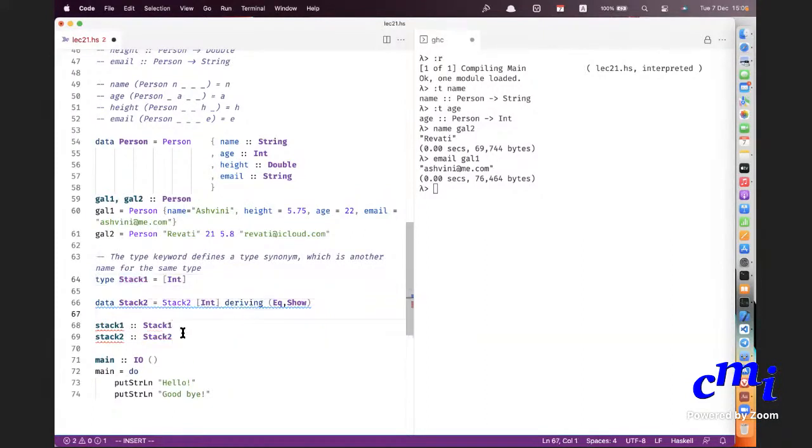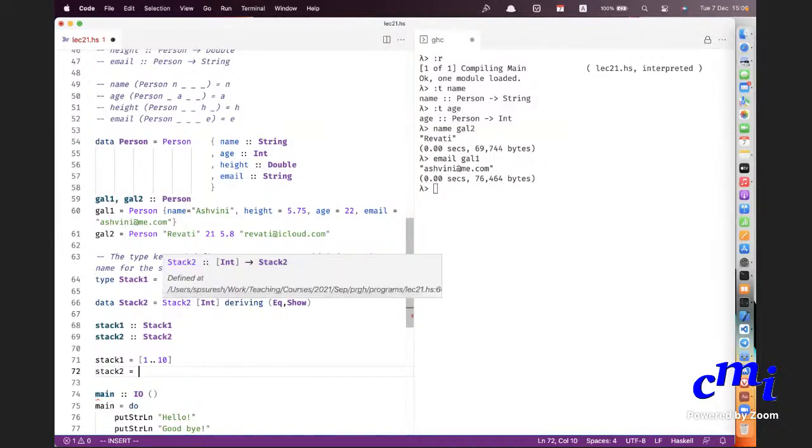So stack 1 is just a list, right? I'll just say it's a list 1 dot dot 10. For stack 2 I cannot just say list 1 dot dot 10. What should I do? How do I build a stack 2? How did I build a circle? Circle 3.0 I said. So how will I build an object of type stack 2? The constructor name is stack 2, so stack 2 and then the list.